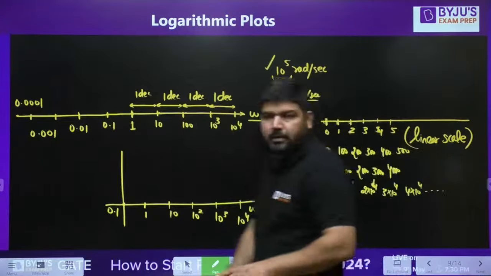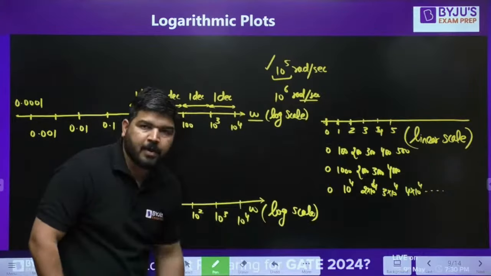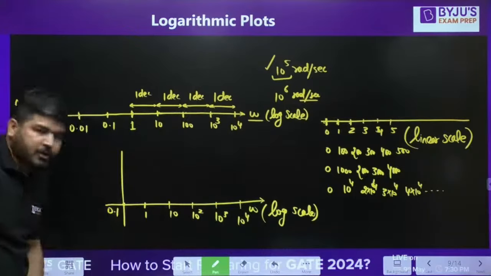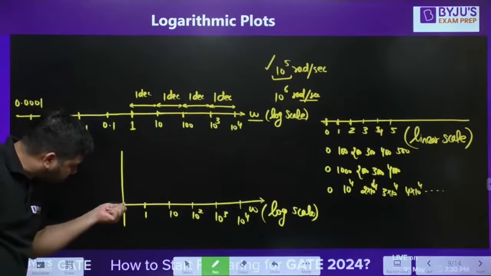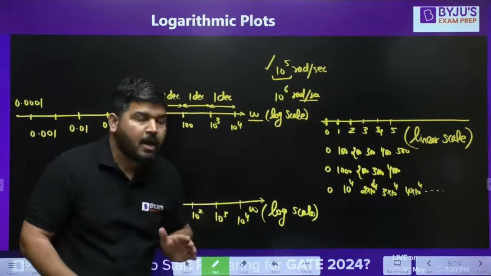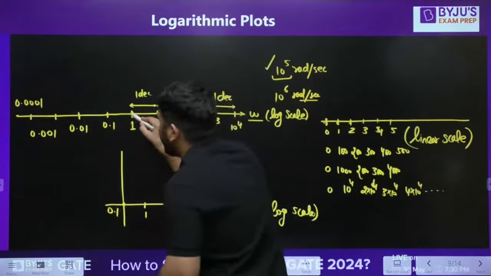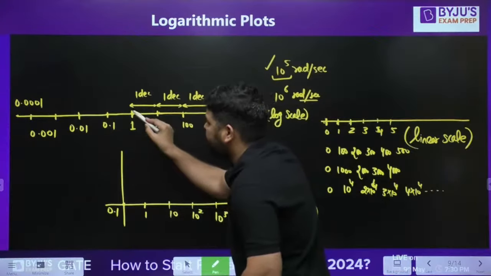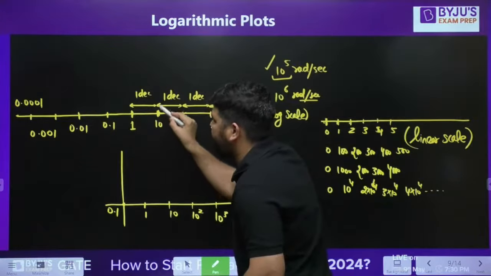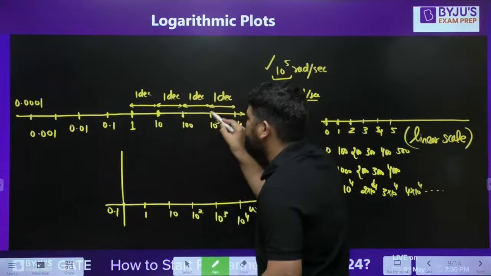Okay, so I told you that you have to be careful on log scale. Don't show this point as 0, because once you have shown this as 0, you will not be able to reach 1. Let's say I have shown 1 here. Then every 10 times you move is 1 decade distance. Further 1 decade, this will be 10 to the power 2, this will be 10 to the power 3.